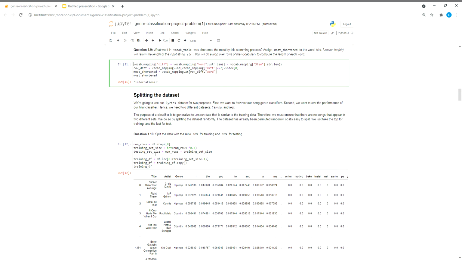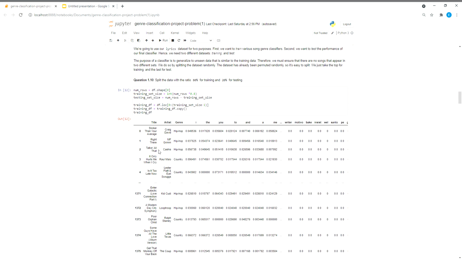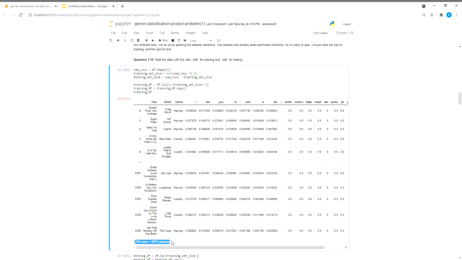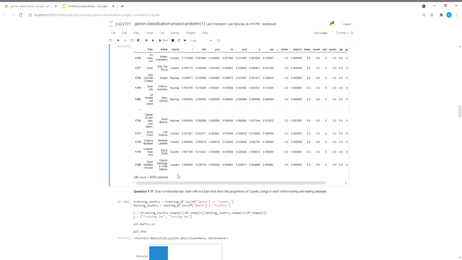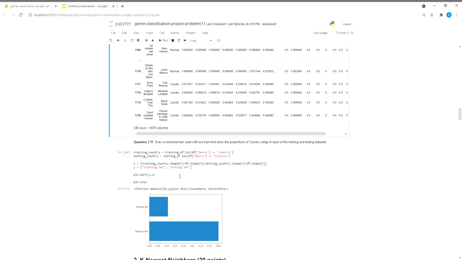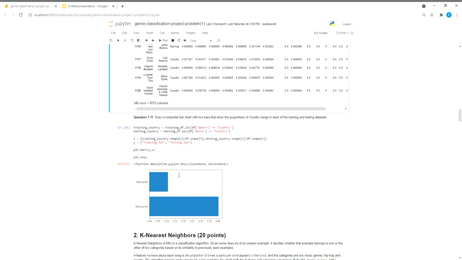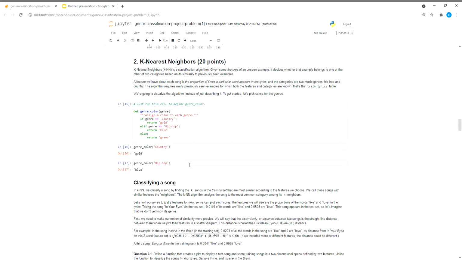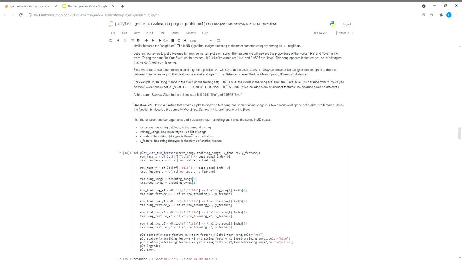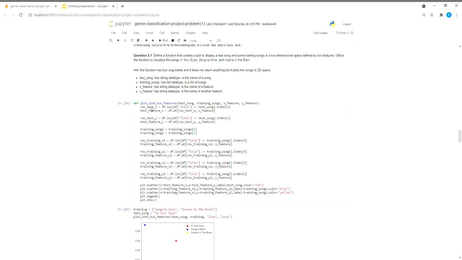This one I just made training and testing sets. The training was this big, testing was this big, nothing too much there. I made the graph. This is actually taking longer than I thought, so I'm going to speed this up a bit. But this one, it's a bit sloppy. I think I could have done this better, but it worked.